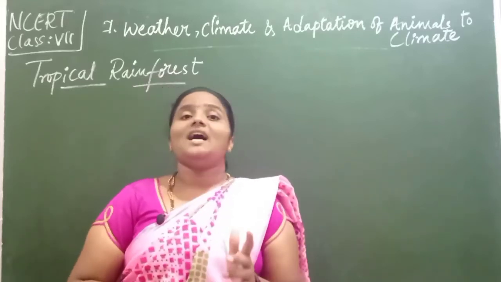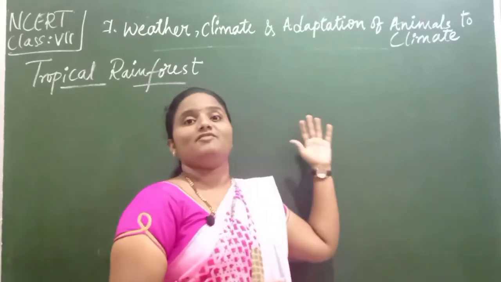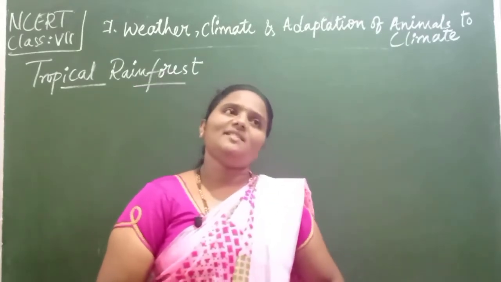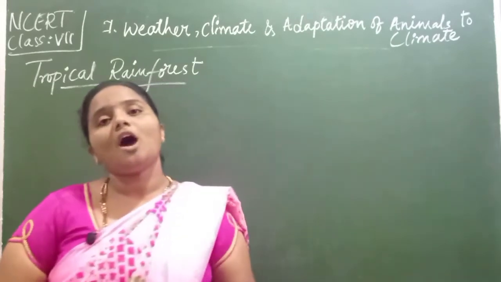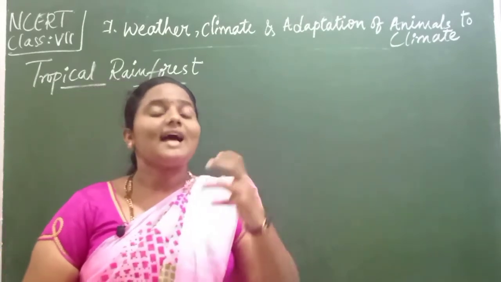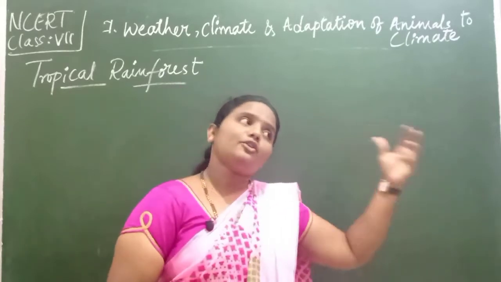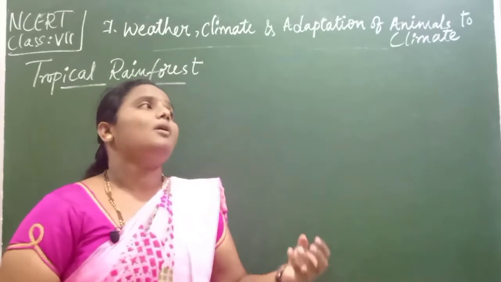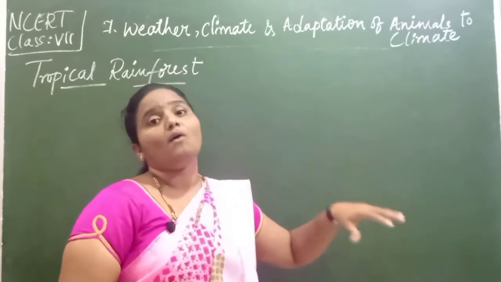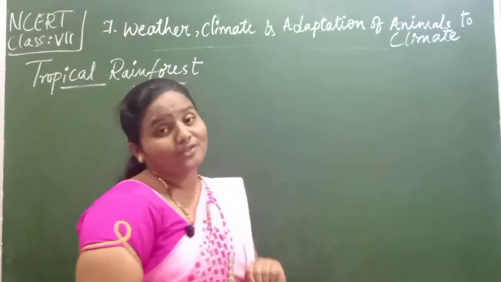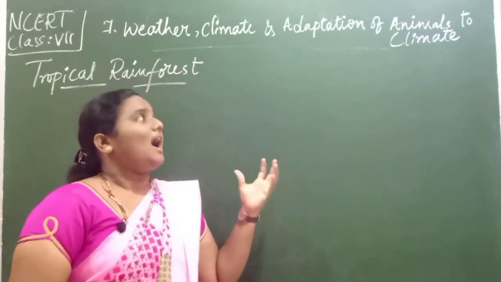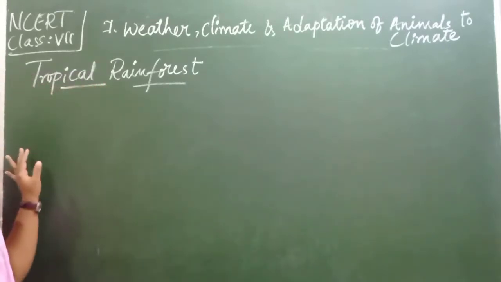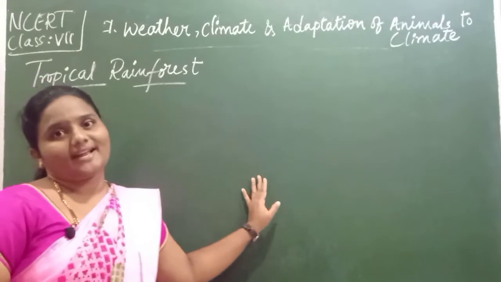Welcome back to NCERT class 7, chapter 7, Weather, Climate and Adaptation of Animals to Climate. Children, in the previous class we learned about polar region animals, how they have adapted according to the climatic conditions. We saw how those animals modified their body, in the polar bear and penguins, isn't it? So in today's class, one more such topic called tropical rainforest.